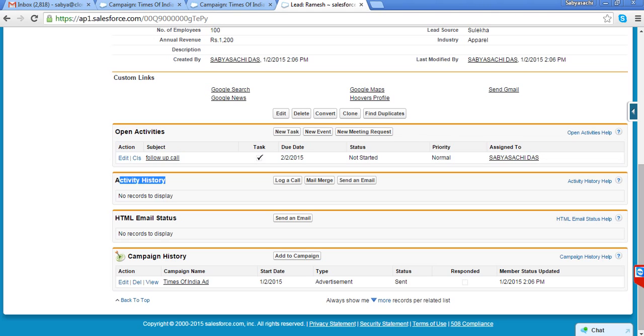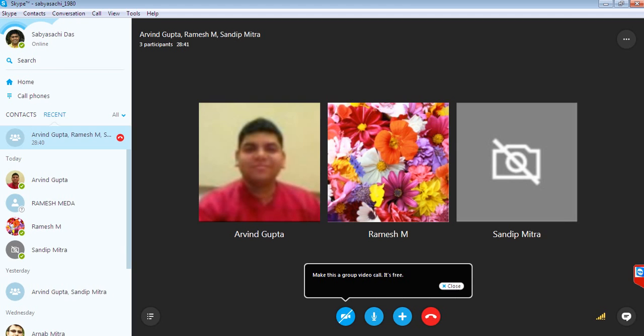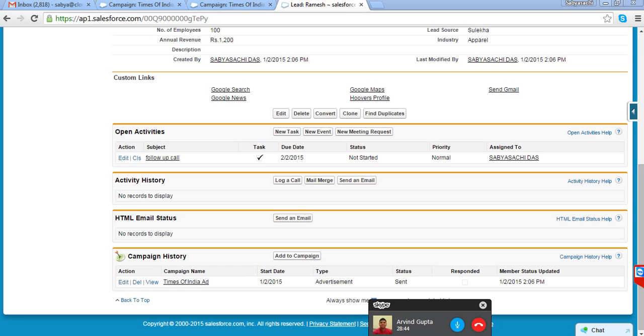Open activity and activity history used to come below. So it is the same object, linked to different objects as a child object.